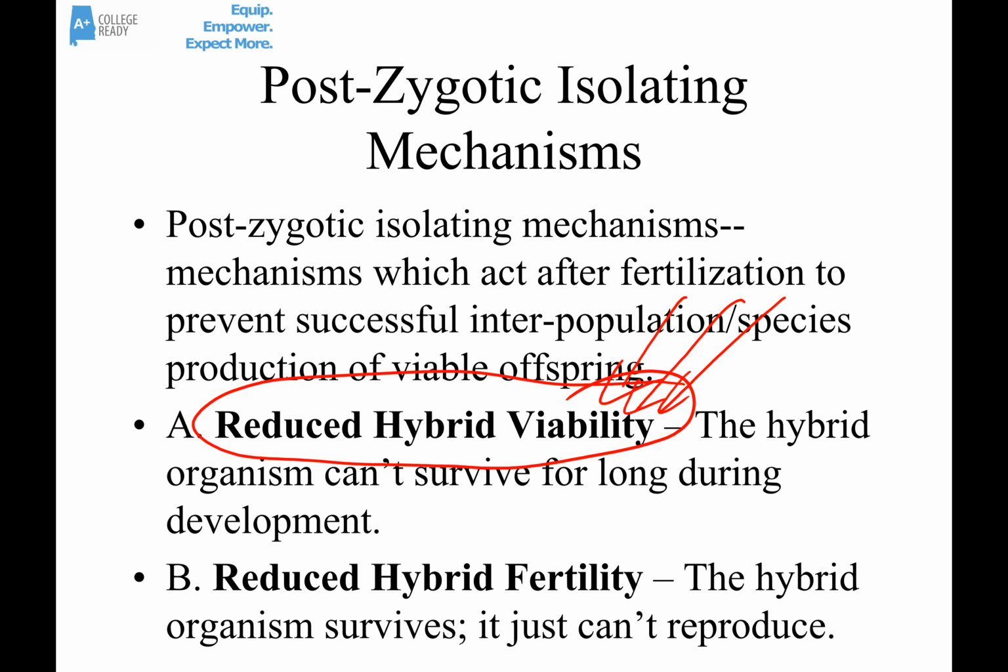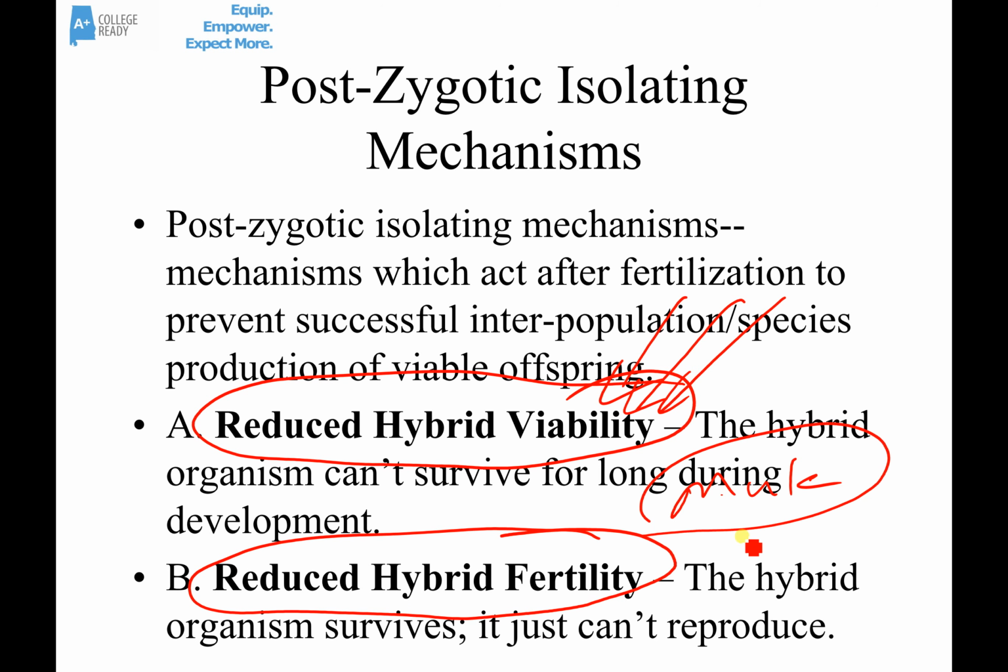There's also reduced hybrid fertility. The mule would be a good example of this. Horses and donkeys are different species, but they can mate. But their babies, the mule, is sterile. So a mule itself is not really a species because it can't reproduce itself.